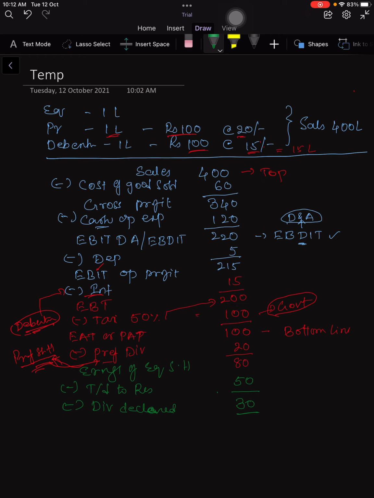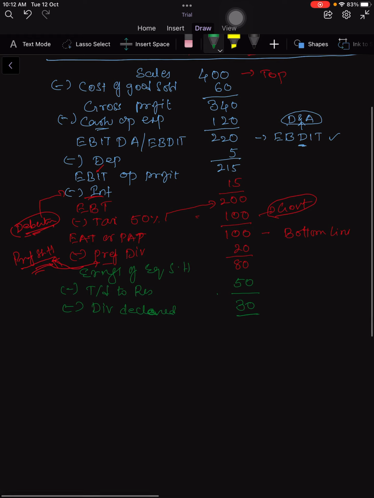Now if you look at this, earnings of equity shareholders is 80 lakhs. What is the earnings per share? The total earnings of equity shareholders is 80 lakhs. How many equity shares are there? 1 lakh. That means the earning of each equity share is rupees 80. Is this point clear?